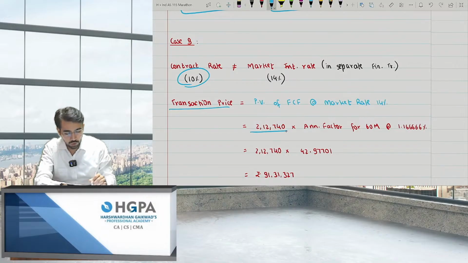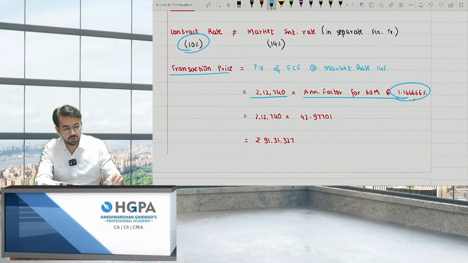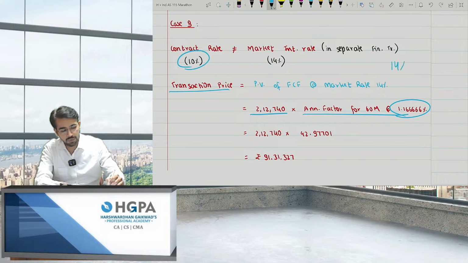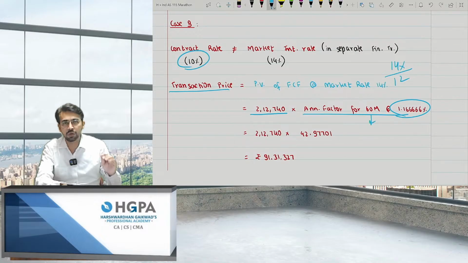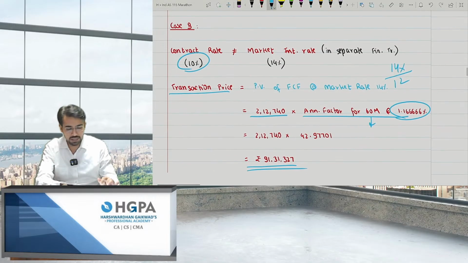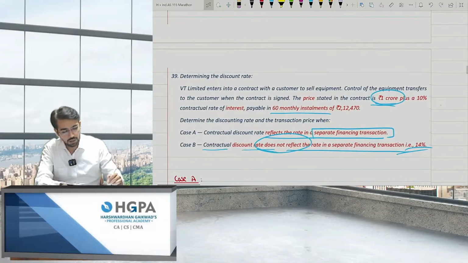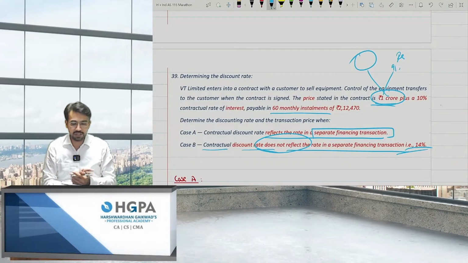So the 2,12,470 annuity factor of 60 months at 1.66%. How come I took the 1.66? It is 14% divided by 12 months, so 1.66. If you calculate the annuity factor, it will come to 42.97701. It will be given to you, so you do not need to worry. And the total amount comes to 91,31,327. So out of this 1 crore, 91 lakh something is the revenue amount, and the rest is treated as the interest amount.